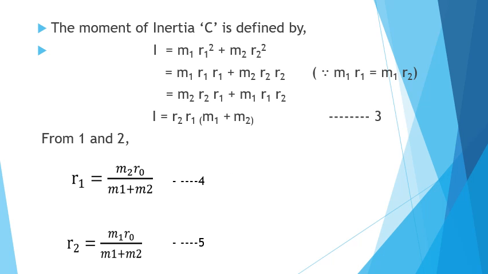Here the moment of inertia is defined by I equal to m1 R1 square plus m2 R2 square. And by substituting, we'll get finally I equal to R1 R2 into m1 plus m2. From the above equations, we can reduce R1 equal to m2 R0 by m1 plus m2 and R2 as m1 R0 by m1 plus m2.